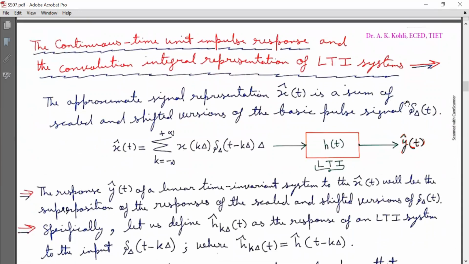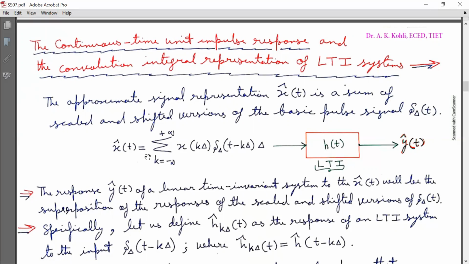Now the next article is the continuous time unit impulse response and the convolution integral representation of LTI systems. The approximate signal representation x cap(t) is a sum of scaled and shifted versions of basic pulse signal delta with subscript uppercase delta (t).